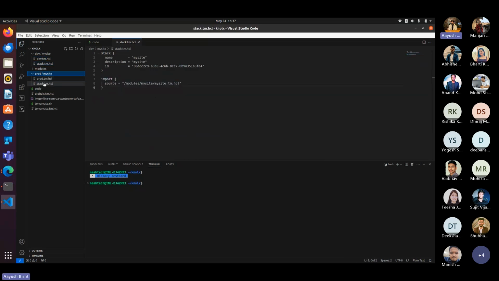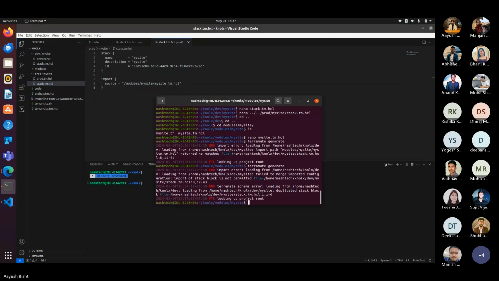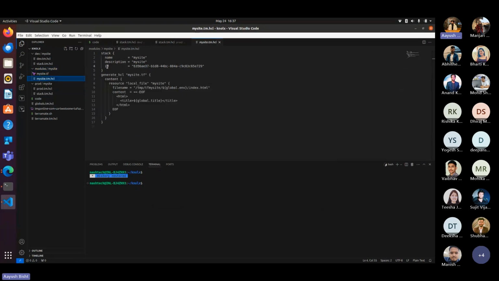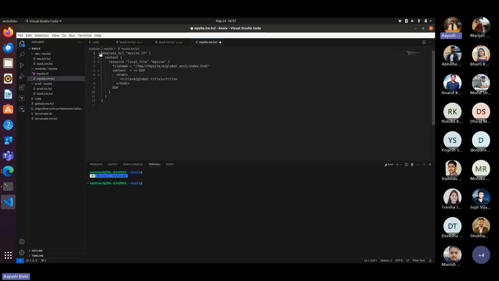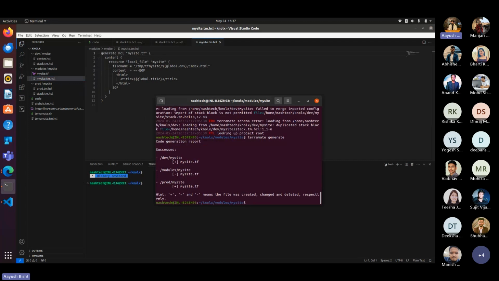Same as for the prod. Okay, got it. So basically now as I'm using module, I don't need the stack here as I don't want to generate any code for it. So we can remove it. So now here we go.